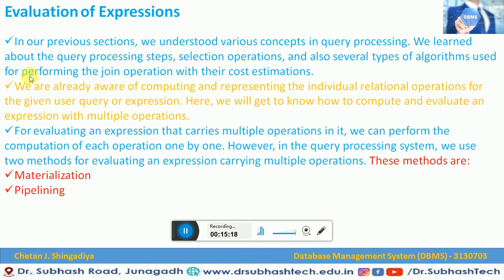After that, we learned about query processing steps like selection operations, and several types of algorithms used for performing join operations with their cost estimation. So we are already aware of computing and representing individual relational operations for a given user query or expression. Here we will learn how to evaluate an expression with multiple operations.